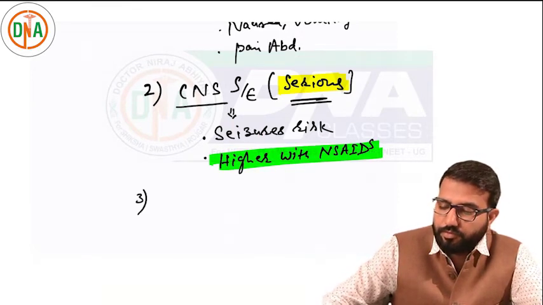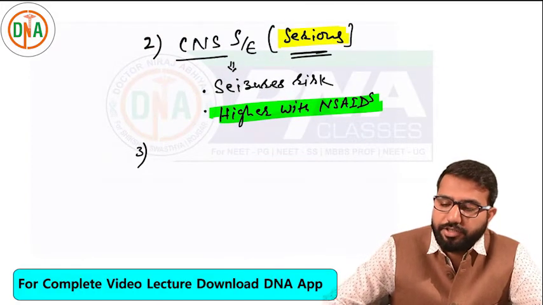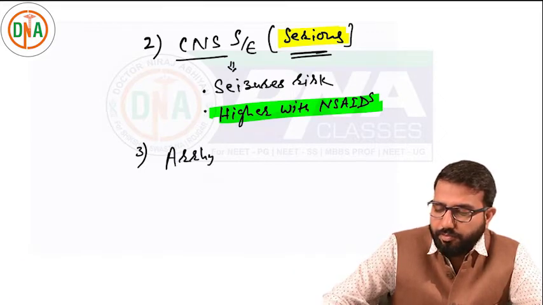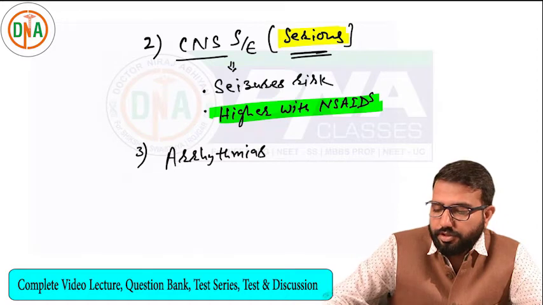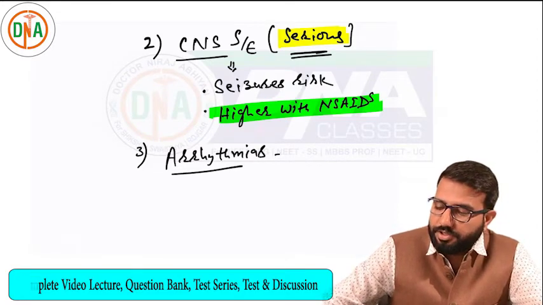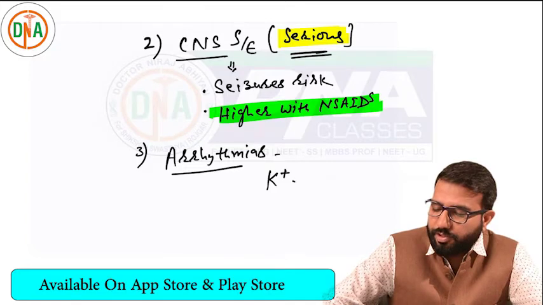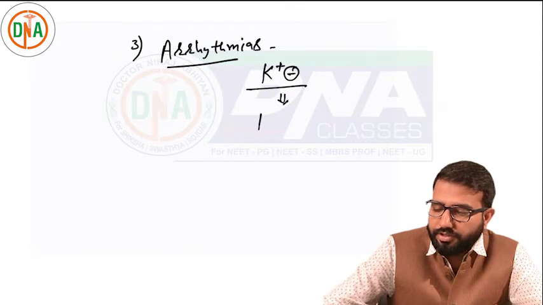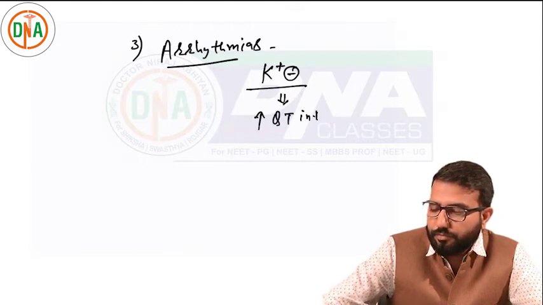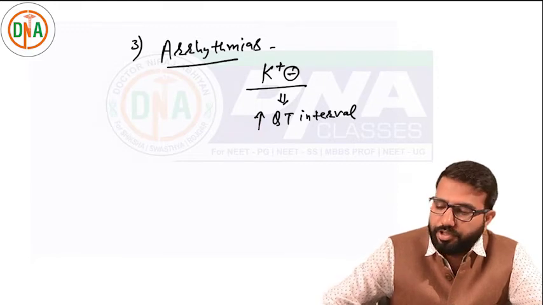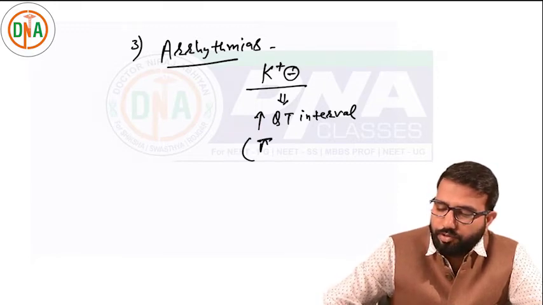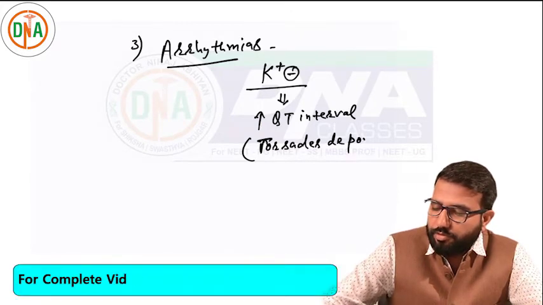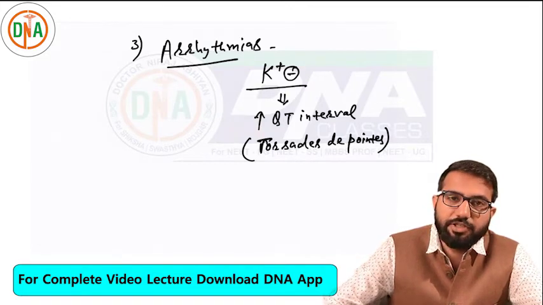Then, what are the other important side effects? These drugs can cause arrhythmia. Some of these drugs are having potassium channel blocking property, and because of that, these drugs can increase the QT interval and can cause torsades de pointes. So risk of arrhythmia seen with these drugs, torsades de pointes.